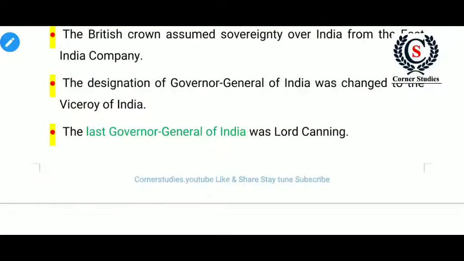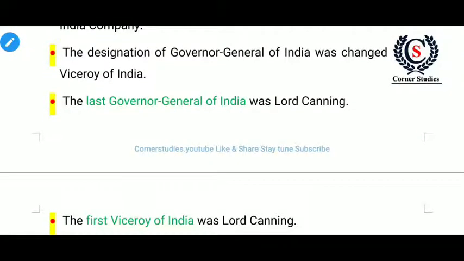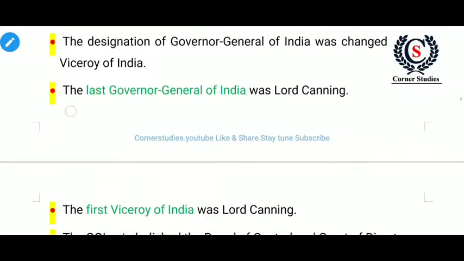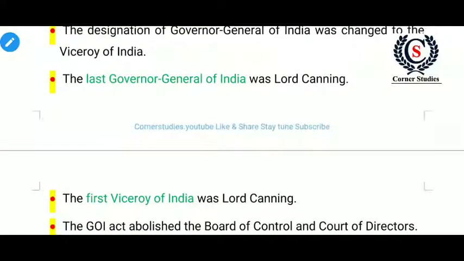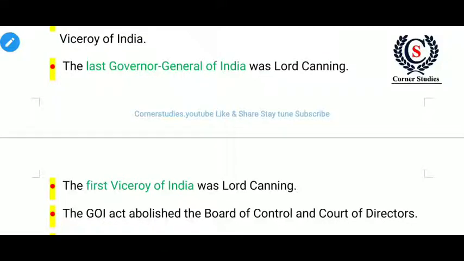Next, it created a new office called Secretary of State for India, vested with complete authority and control over Indian administration. And next, the Secretary of State was assisted by a council called the Council of India, that contained 15 members. And the fifth one was that the control of the Secretary of State over the Indian administration was absolute, meaning complete, total authority was given to the Secretary of State.